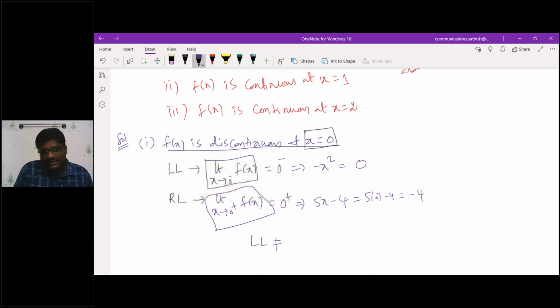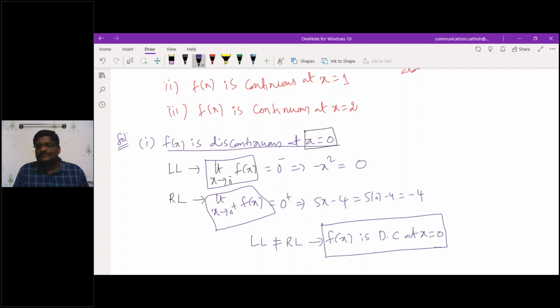Is the left limit equal to the right limit? No, sir. The left limit is not equal to the right limit. So hence, f of x is what? f of x is discontinuous at x equal to 0, or not? If it satisfies, then I can tell that it is continuous, but it is not satisfying. Am I correct? Yes, sir.